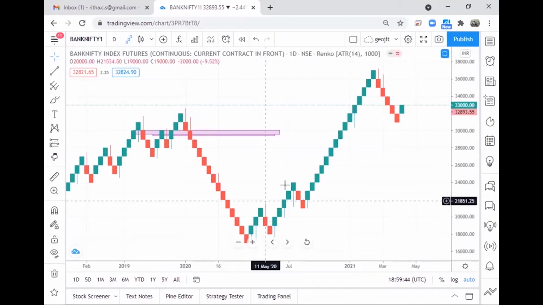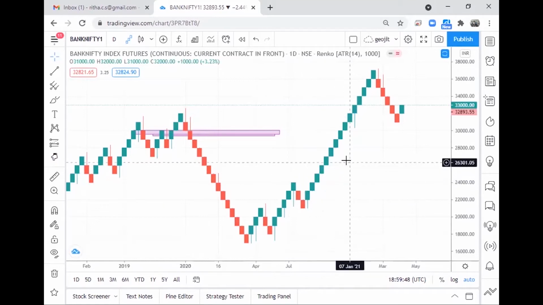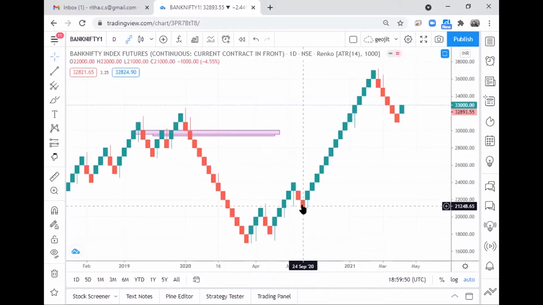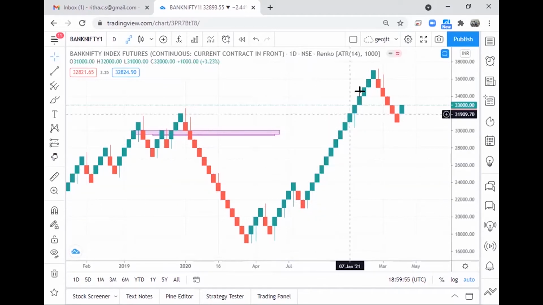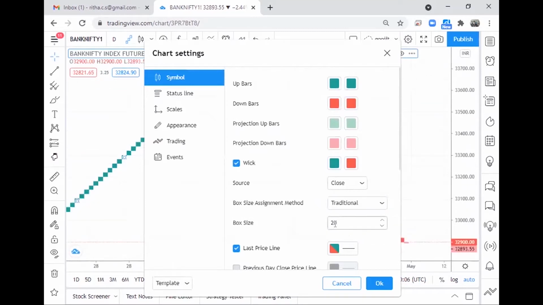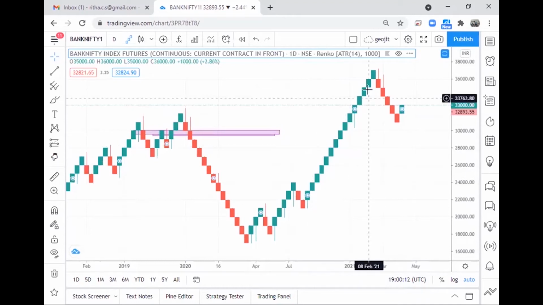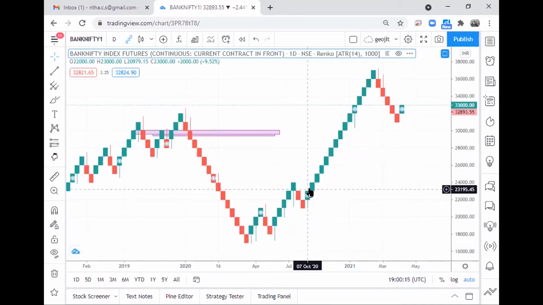In Renko graphs, the bricks are created 45 degrees to one another. There are no consecutive bricks. And for each brick, we try to define the points. For example, we can choose two ways: one is by looking into ATR, or the traditional method. In the traditional method, we can define the box size, and ATR defines the boxes based on the true range of the market of this particular script.